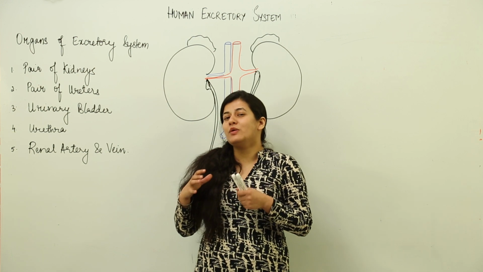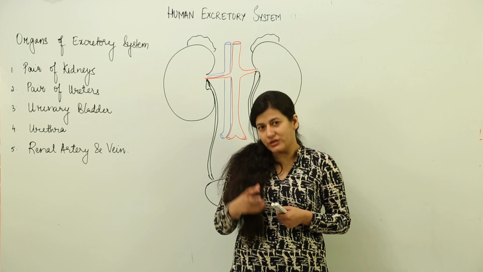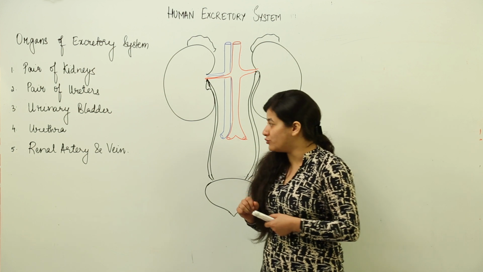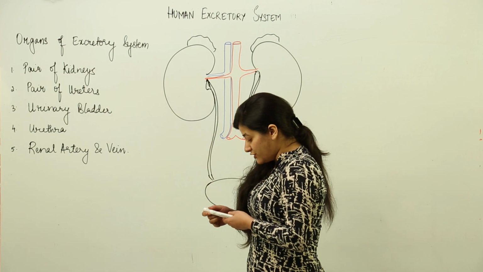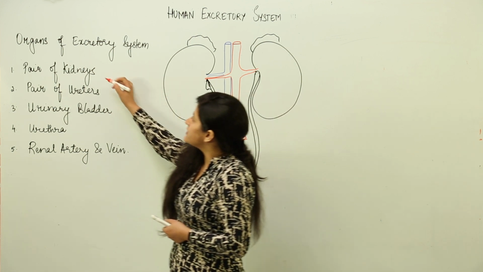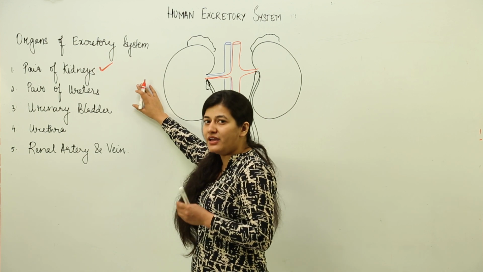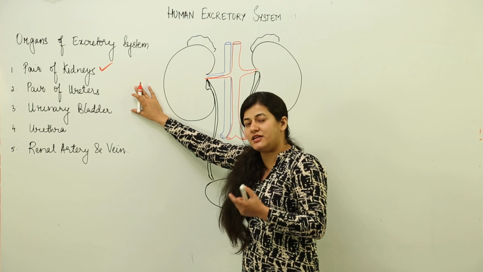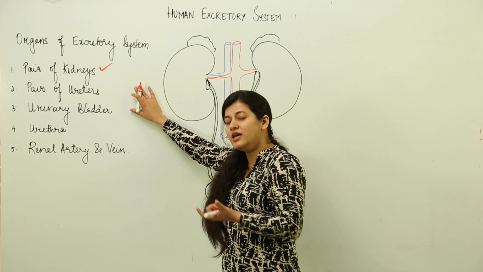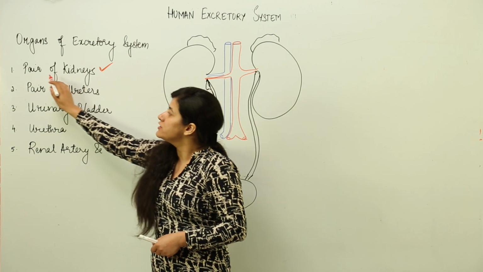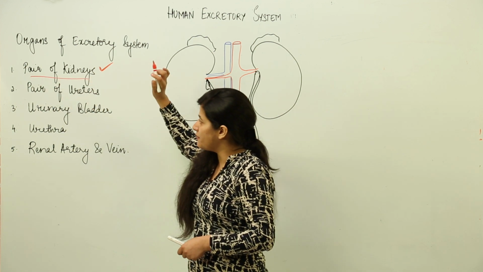So, basically we have to deal with the formation of urine inside human beings, and we need to see what organs are associated with urine formation. First of all, it is a pair of kidneys, which is the main organ where the entire formation of urine takes place. That means there would be some part of the kidney specialized in the formation of urine. So, we have a pair of kidneys, which is the main organ.